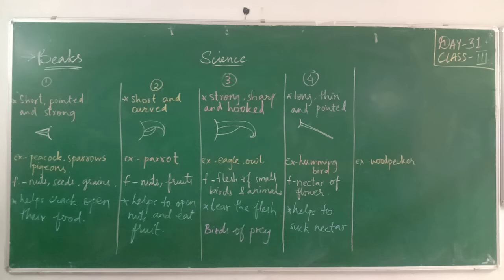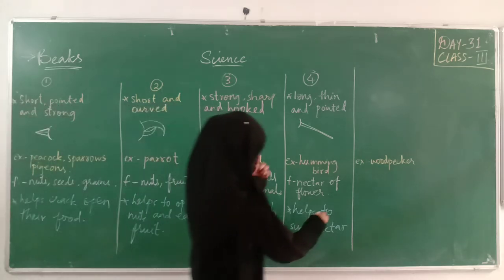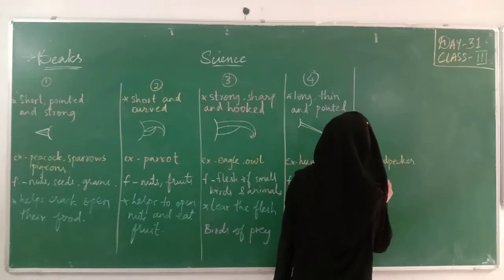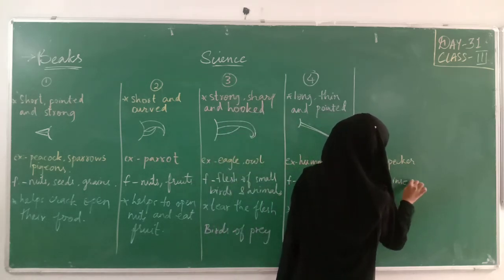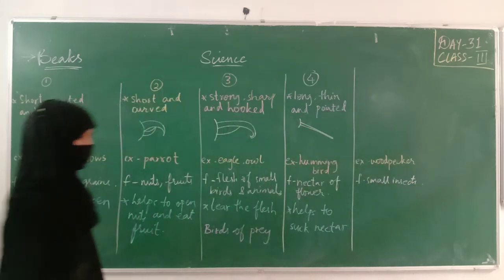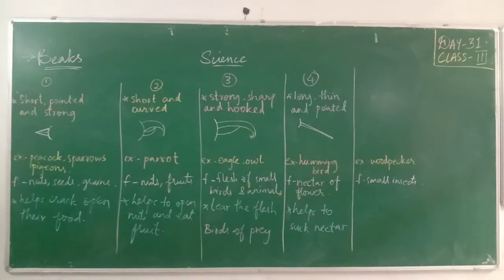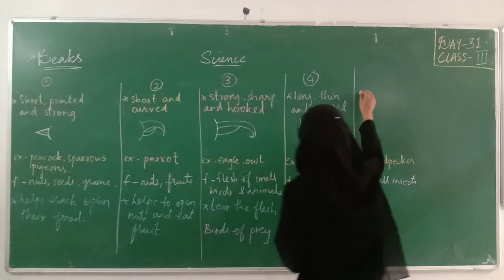Okay, what does it eat? What is the food they are eating? Small insects. Okay, how is the beak? What kind of beak is it? It is strong and pointed.